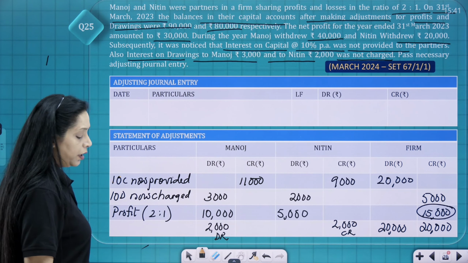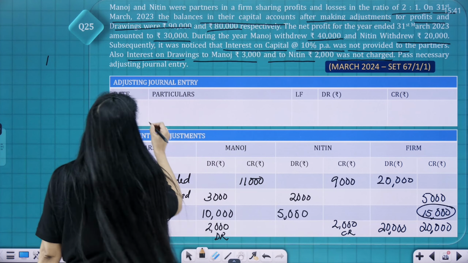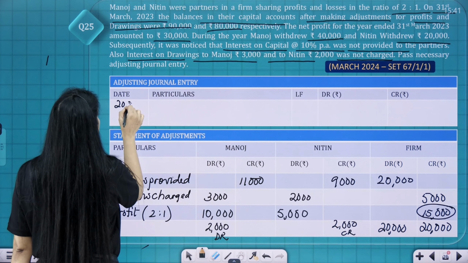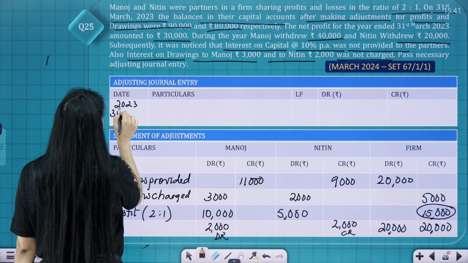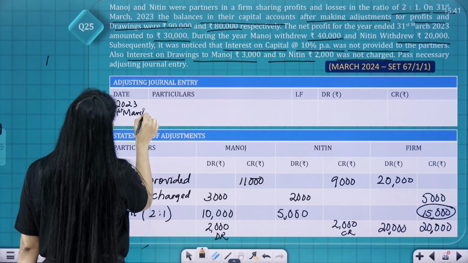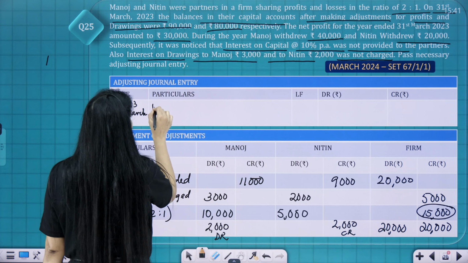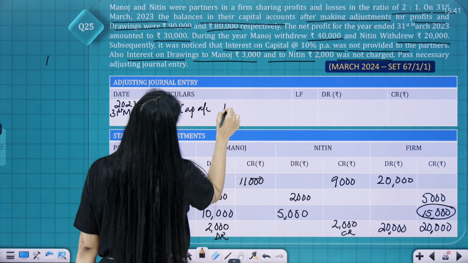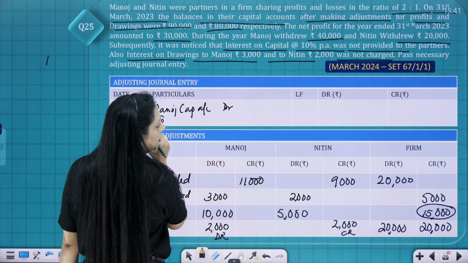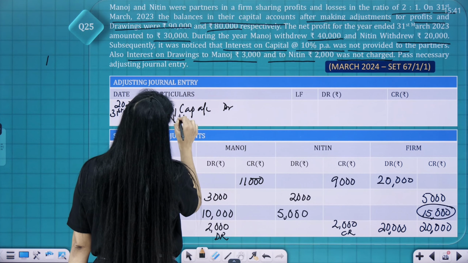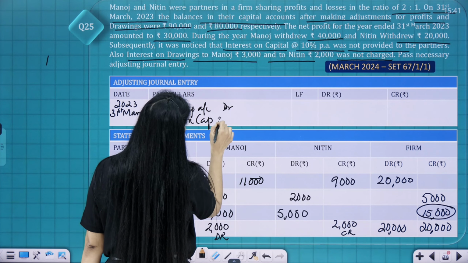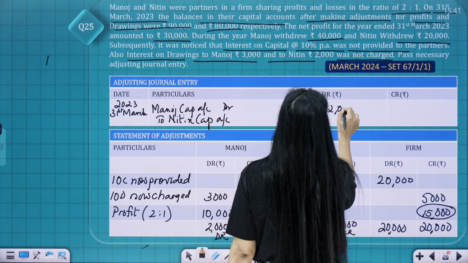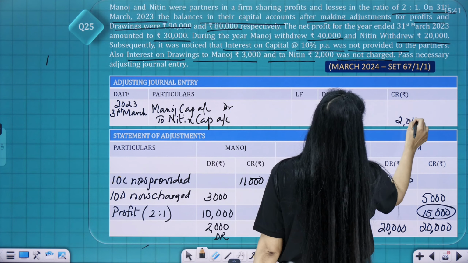So the journal entry will be: Manoj's capital account debit, to Nitin's capital account, being adjusting entry passed, 2,000 and 2,000. Date: 31st March 2023.